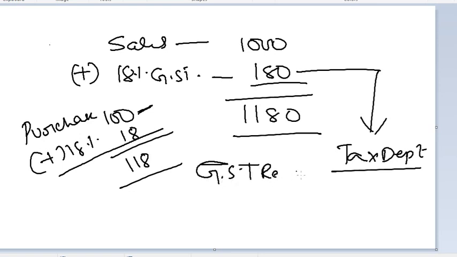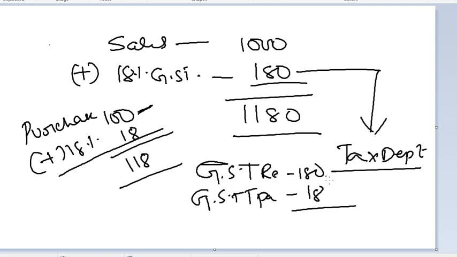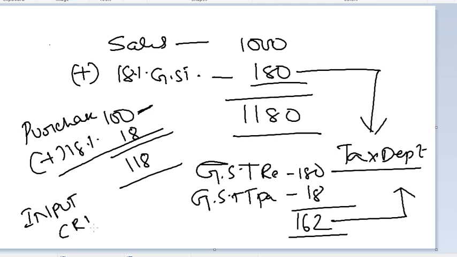In this case, GST received is 180, isn't it? We have received it from the customer. At the same time, GST paid is 18 rupees. We have paid it while purchasing. So net amount, what is it? Net amount 162. So 162 is what we need to remit to the tax department. These kind of adjustments are called input credit set off.